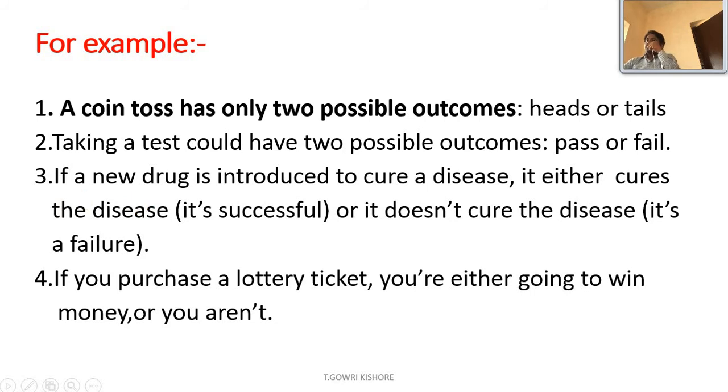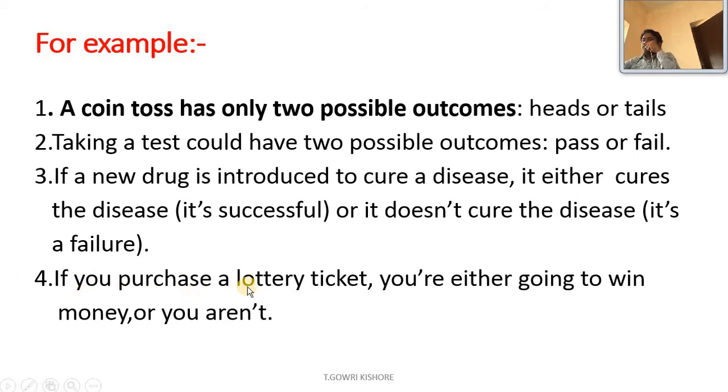For the third example, in the present scenario of COVID-19, many scientists and researchers in the medical field are introducing new drugs within 1 month, 2 months, 6 months, 1 year or 2 years. After it comes, it may be a success or a failure. At that position we can use this binomial distribution.